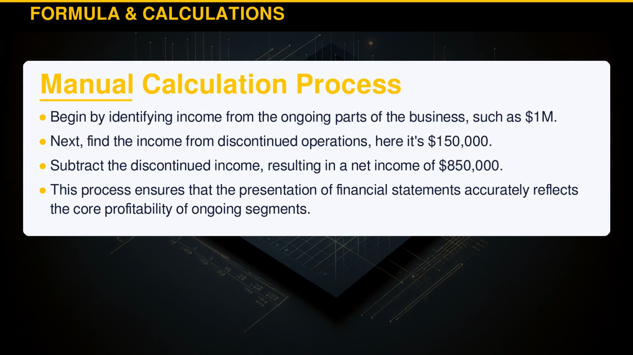Begin by identifying income from the ongoing parts of the business, such as $1 million. Next, find the income from discontinued operations. Here it's $150,000. Subtract the discontinued income, resulting in a net income of $850,000. This process ensures that the presentation of financial statements accurately reflects the core profitability of ongoing segments.